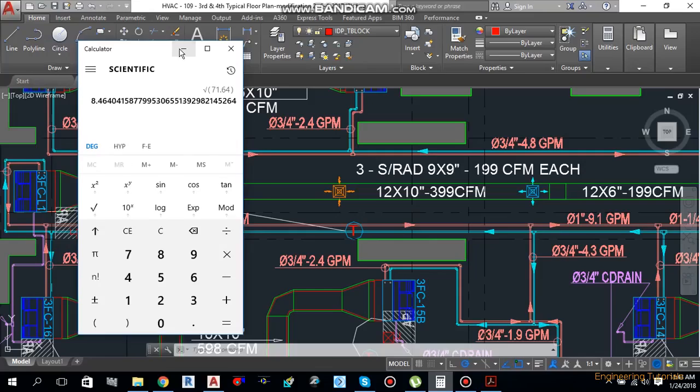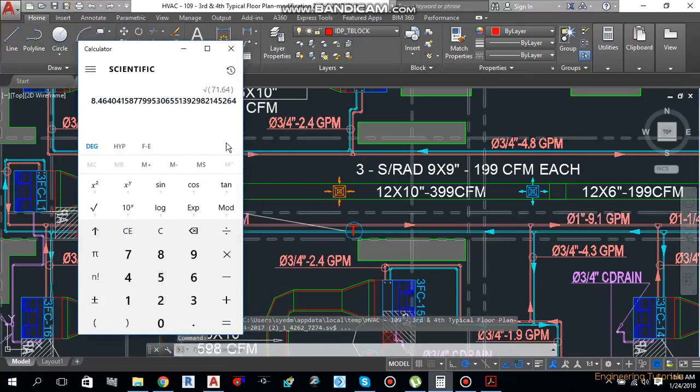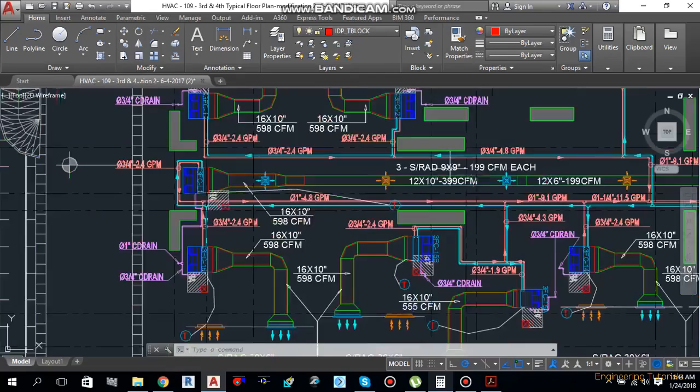And if you know the standard sizes for the industry, it's 6 inches, 9 inches, 12 inches, and 15 by 15 inches, 18 by 18 inches, like this. So the diffuser which we can use over here is in between 6 inches and 9 inches. If you go for 6 inches, it will be undersized. So we'll go for the higher side, so 8.5 inches, so we'll go for 9 inches. So this is how this diffuser size is coming. So 8.46 inches we are going to use, 9 inches, 9 by 9 inches supply return diffuser we are going to use over here.